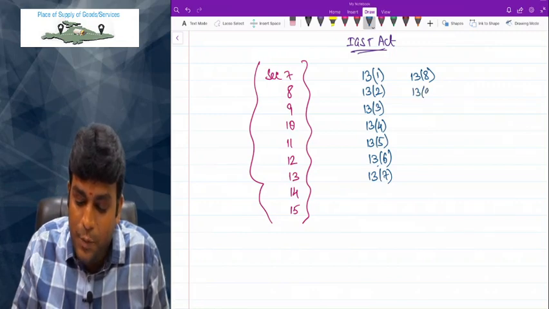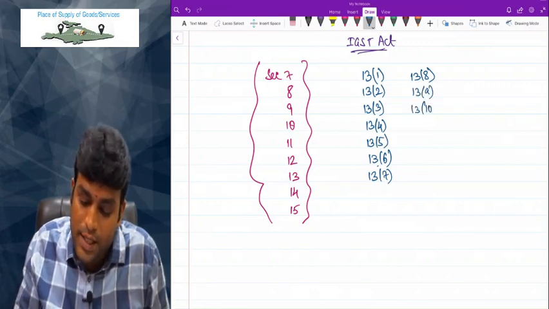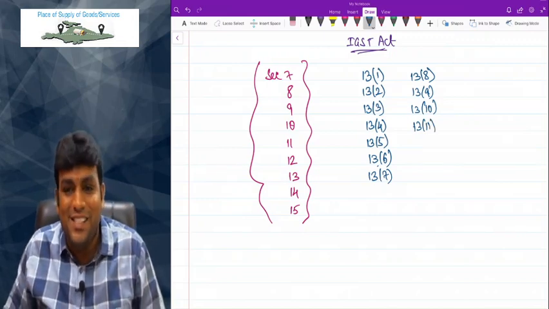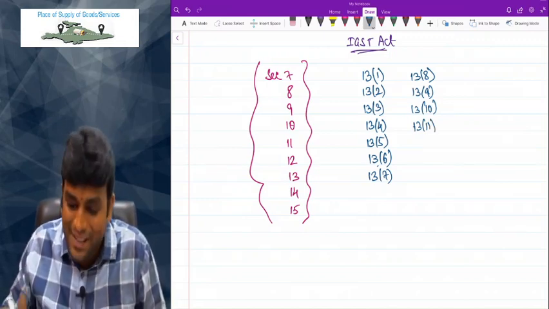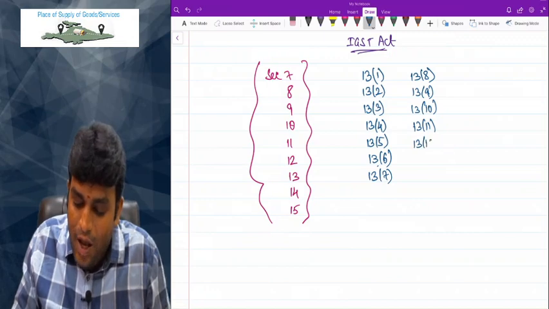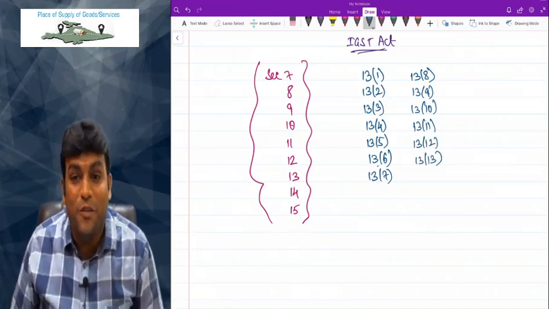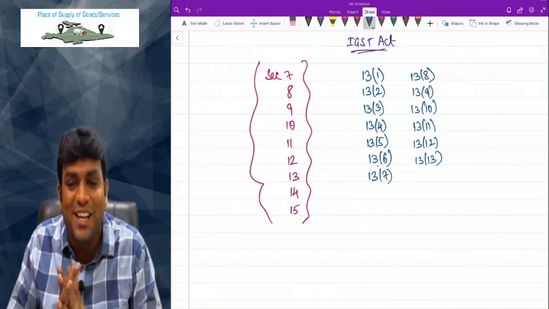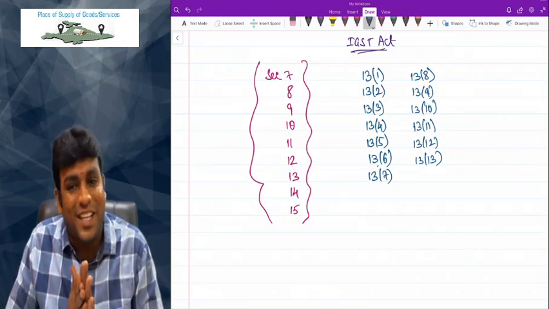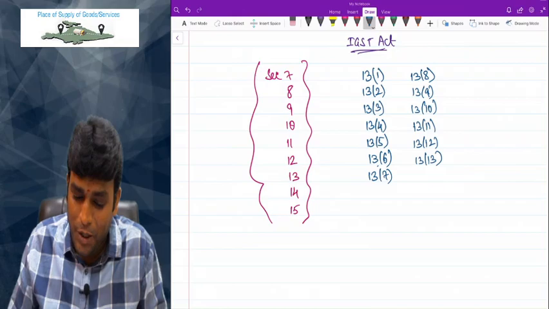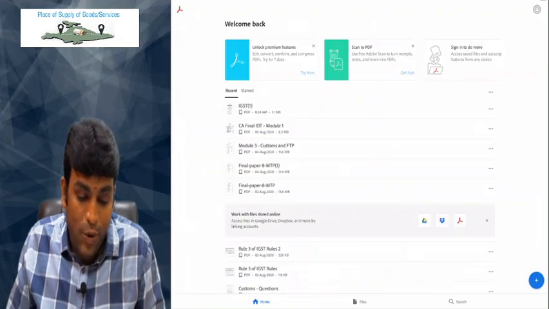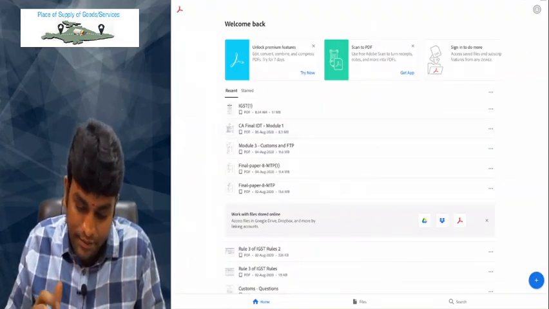13.9 transportation of goods. 13.10 transportation of passenger. 13.11 we just discussed, same like 12.10 my dear friends. 13.12 online information and database access or retrieval services. 13.13 I just told you about place of effective use and enjoyment of service for notified services or circumstances.